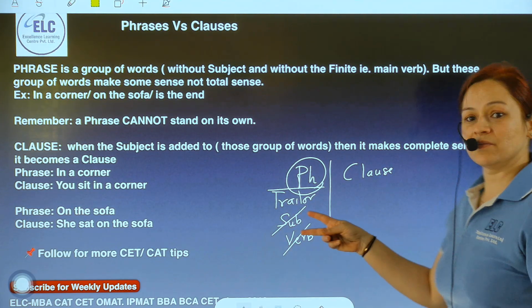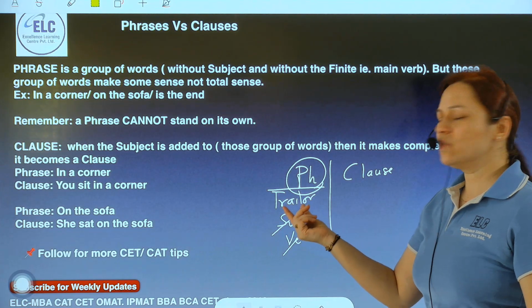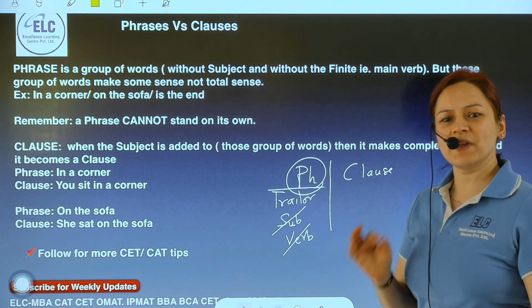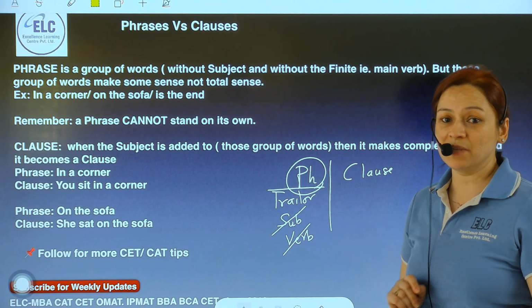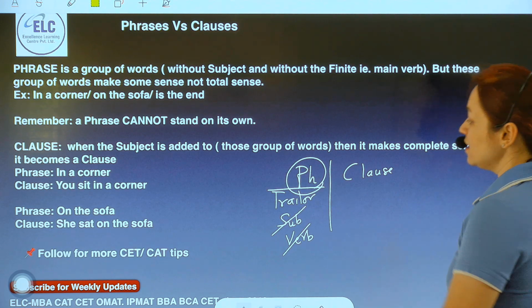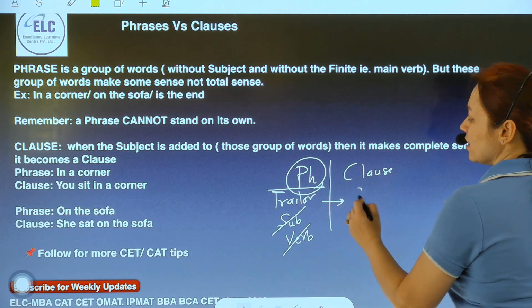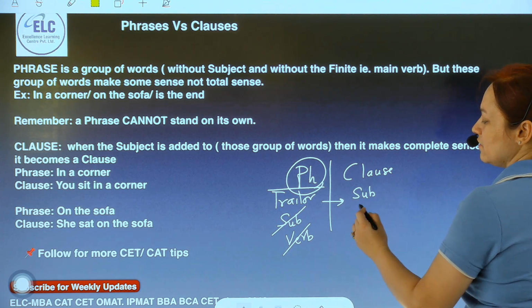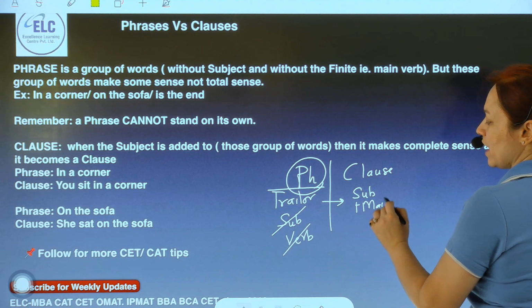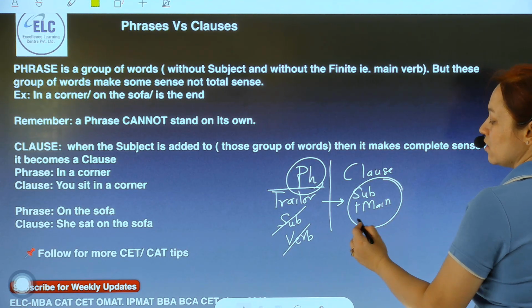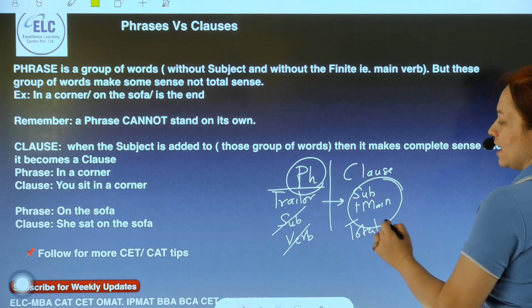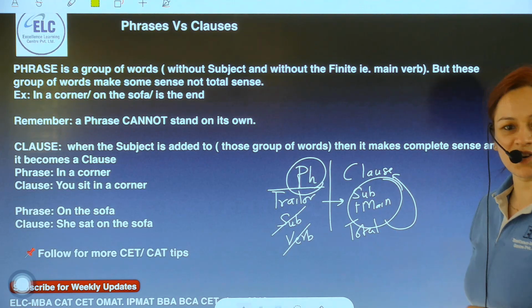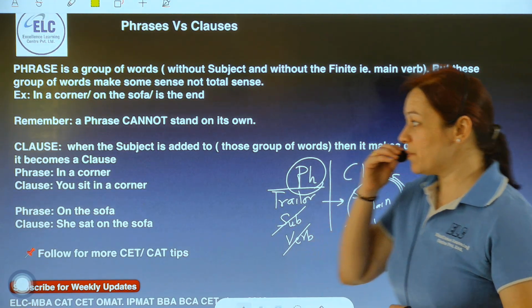You just have some group of words that make some sense, but not complete sense. But when we add the hero to this trailer, that is, we add the subject and the main verb, then the sentence makes total sense and it becomes a clause, a Santa Claus. So how to remember henceforth?